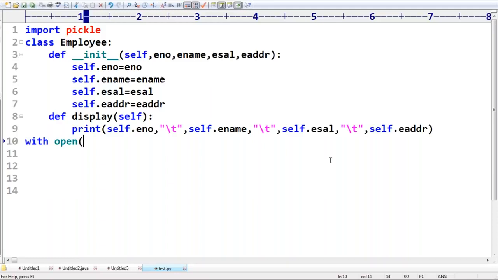We are not required to close the file. I'm taking emp.dat, something like a serializable file. Any extension you can use in Python, emp.txt also, but not recommended; emp.scr or emp.dat you can use.